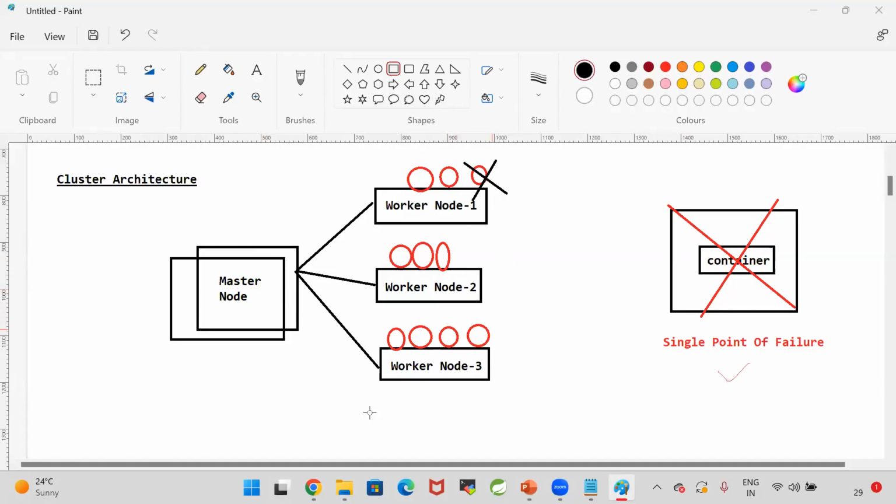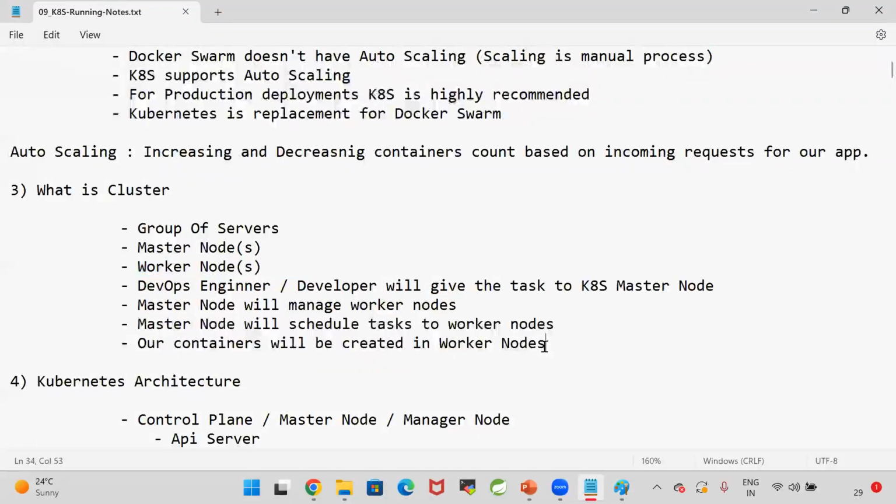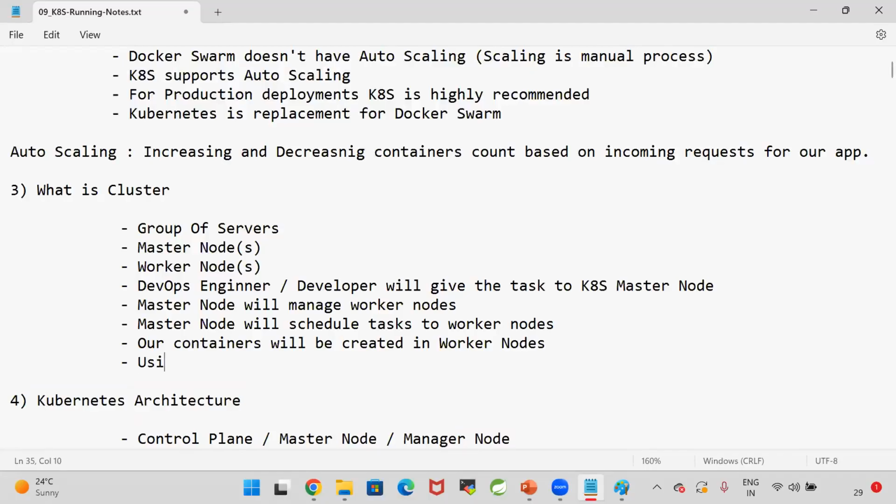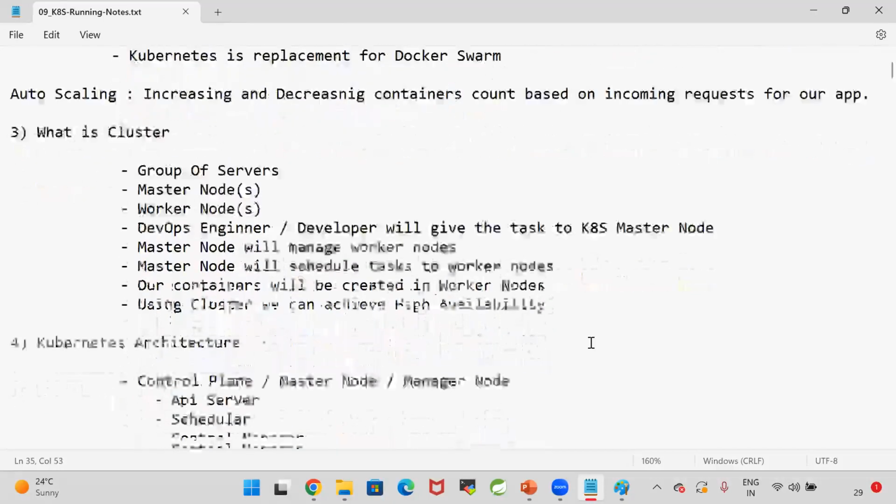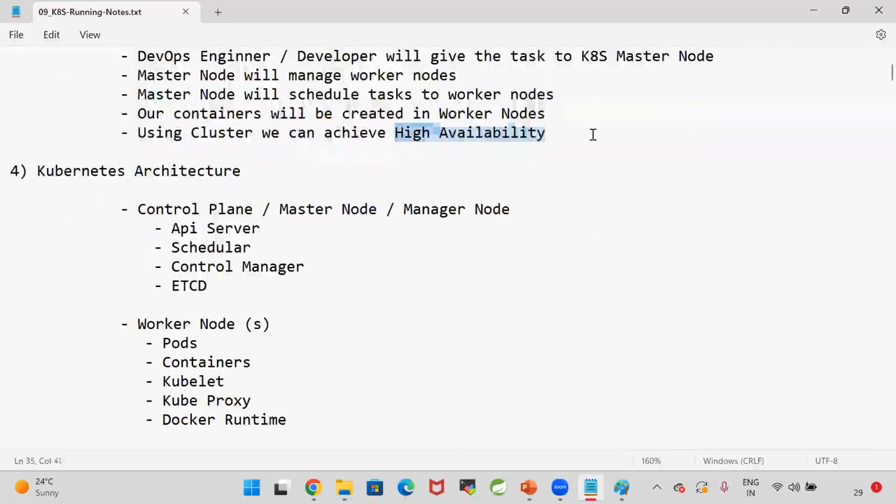That is called a cluster. Kubernetes is going to execute in the cluster structure. By using this cluster, we can avoid a single point of failure. Using a cluster, we can achieve high availability.